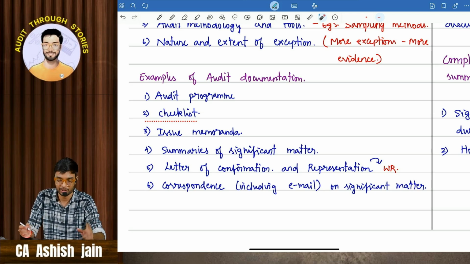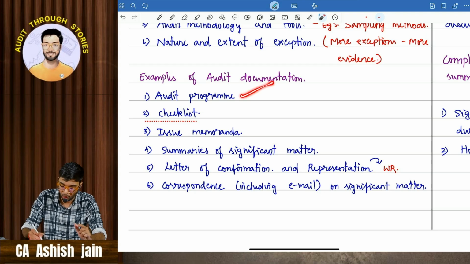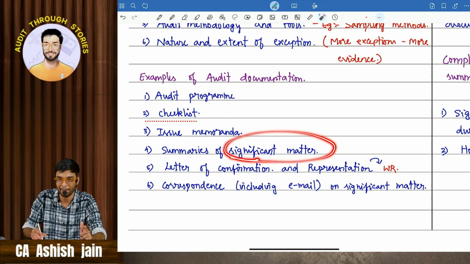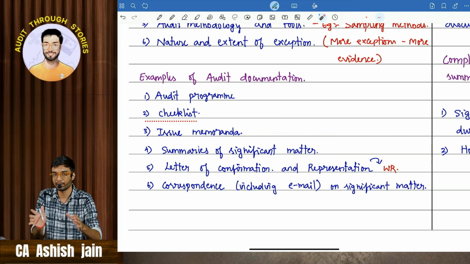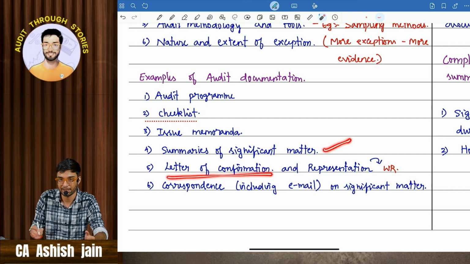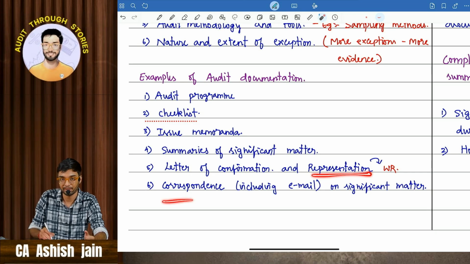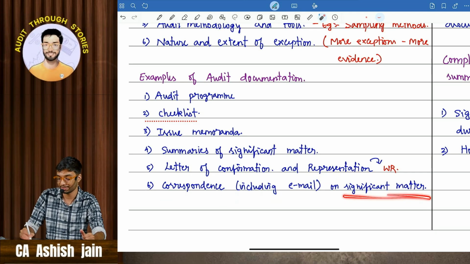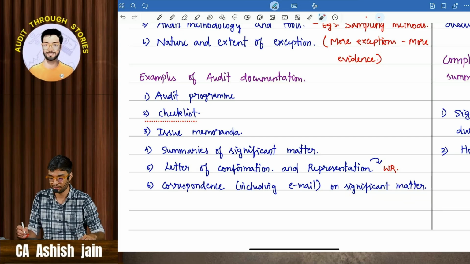What all things are included? Just remember these 6 points. One is audit program, checklist, issue memorandum, summary of significant matter (for any significant matter, a summary has to be created and it has to be part of audit documentation), letter of confirmation and written representation, and corresponding email on any significant matter. Only the significant matter, very important word.